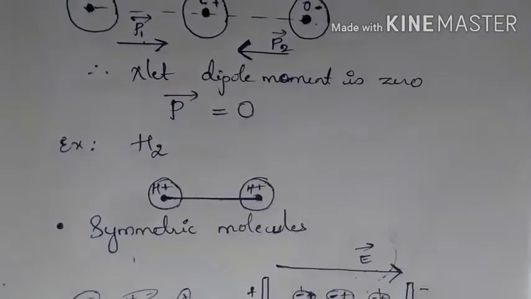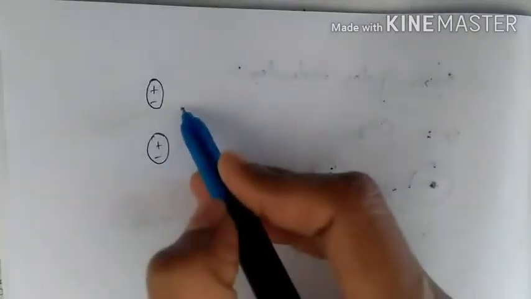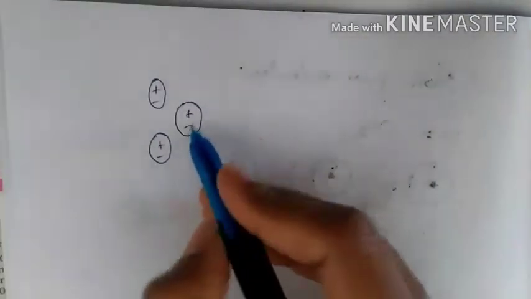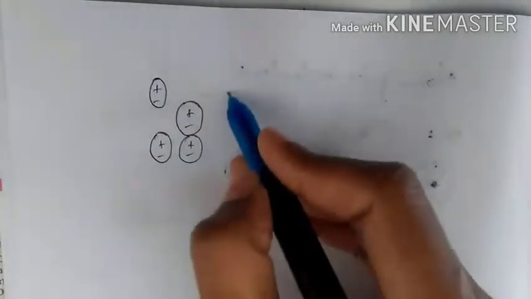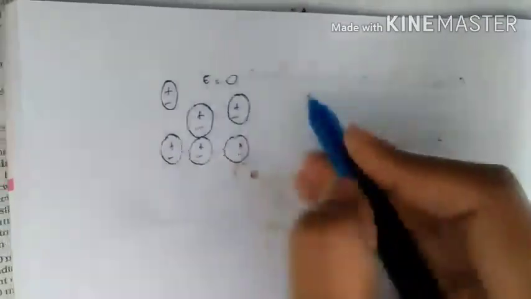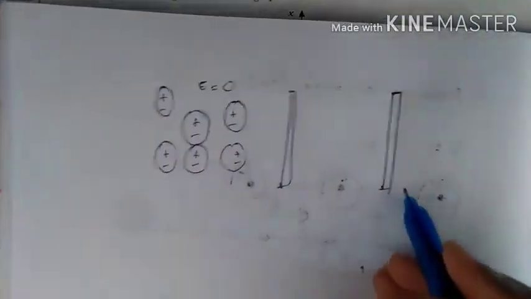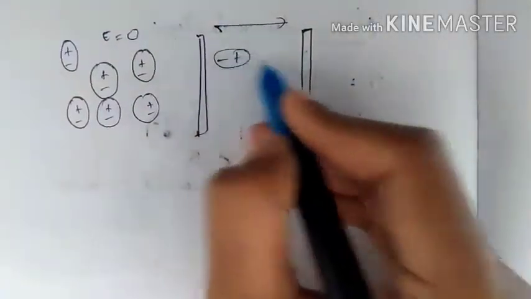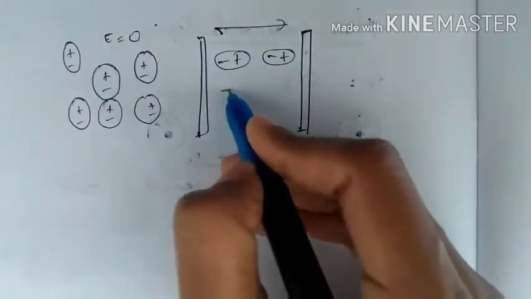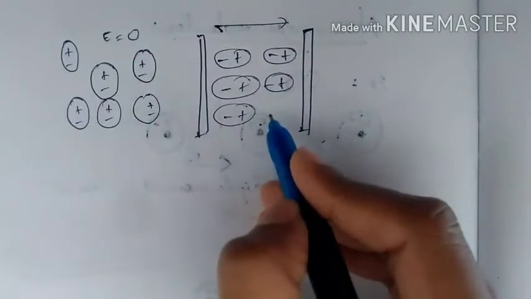So there is a diagram given in your textbook, something like this. Here you have positive, negative, positive, negative and positive, negative. Here the electric field is equal to 0. If you keep this in an electric field, then what will happen? The alignment of dipoles occurs, or the reorientation of the molecules occurs.